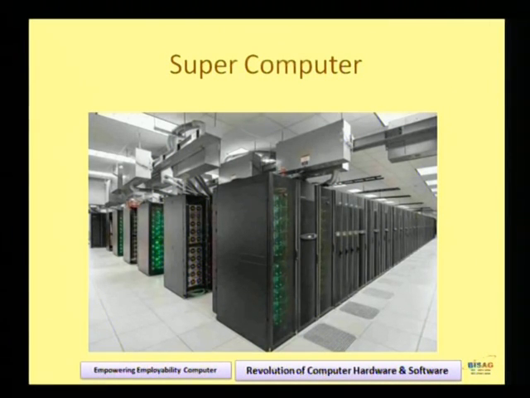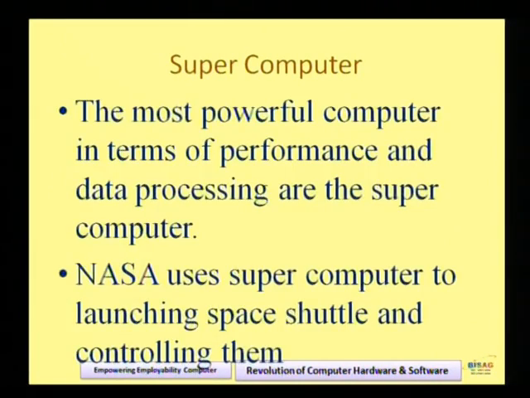Supercomputer, this is the figure of a supercomputer. You see that there is a large number of boxes, a large number of computers. So this is the first supercomputer, right? And a number of supercomputers are arranged in one room. So see the size of the supercomputer, right? So what is a supercomputer? A supercomputer is the most powerful computer. We can say it is the most powerful computer in terms of performance and data processing. Please check the content, the performance and the data processing of the supercomputer. That is why it is called a supercomputer.